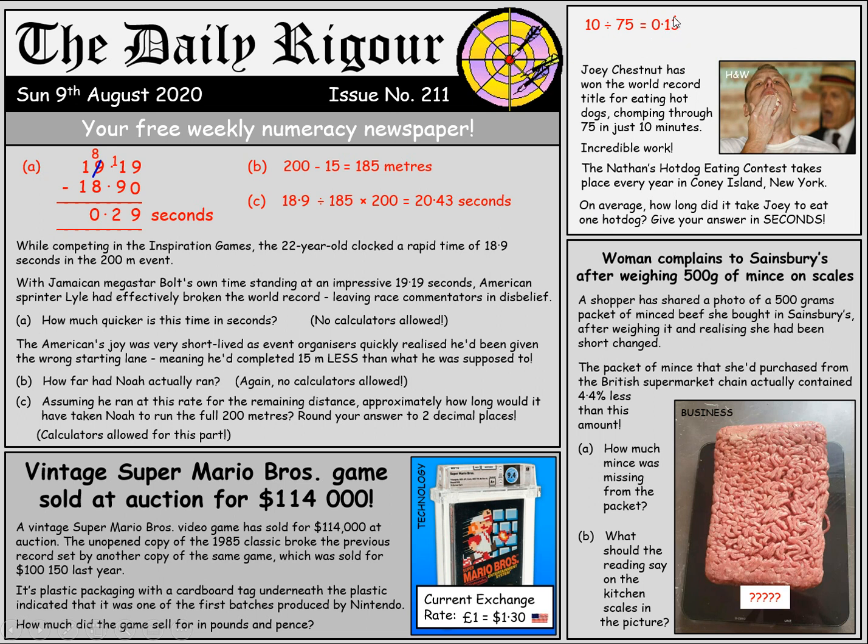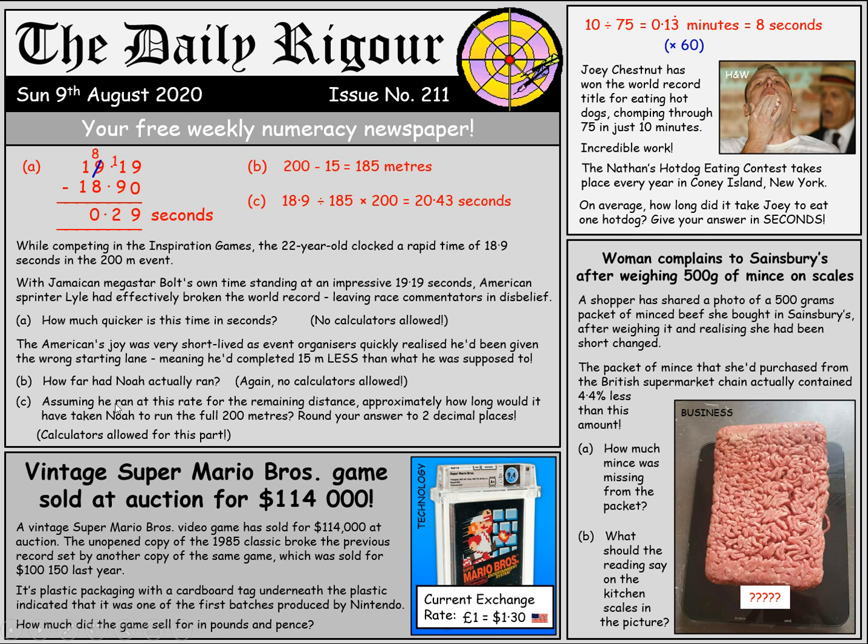And if you look at your calculator, you'll see a dot above the 3. So that means 0.13333333 with the 3 recurring. Now that's going to be minutes. We're asked for the time in seconds. So there's 60 seconds in a minute, so we multiply this by 60. You can let your calculator do all the work, or you could just simplify the fraction to get 2 over 15. And then we're multiplying that by 60, so it's like 120 divided by 15. But if you just used your calculator, it would have come out as 8 seconds anyway. Very impressive. Could you eat a hot dog in 8 seconds?